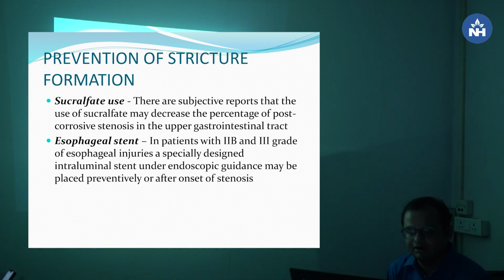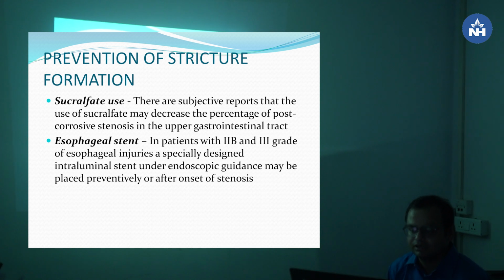Now prevention of stricture further: sucralfate use. There are subjective reports that the use of sucralfate may decrease the percentage of post-corrosive stenosis in the upper GI tract, but there is a controversy regarding the use of sucralfate. Make sure it is given orally, not through a Ryle's tube. Mostly people give it through the Ryle's tube. These are no use.